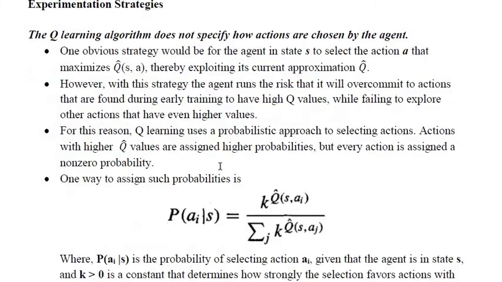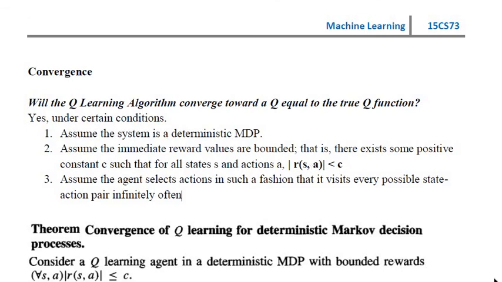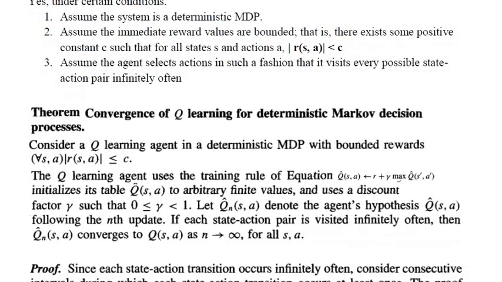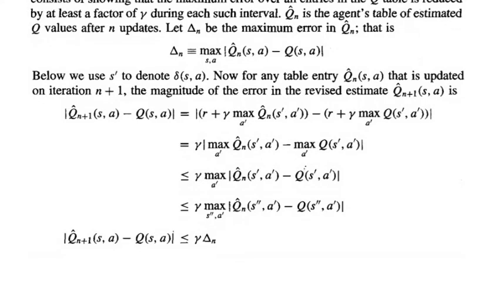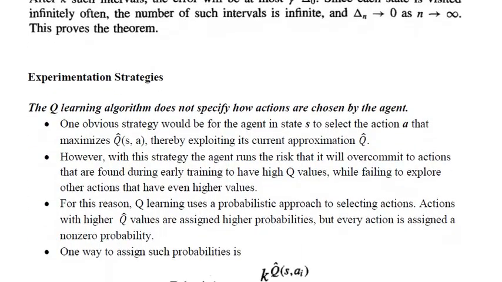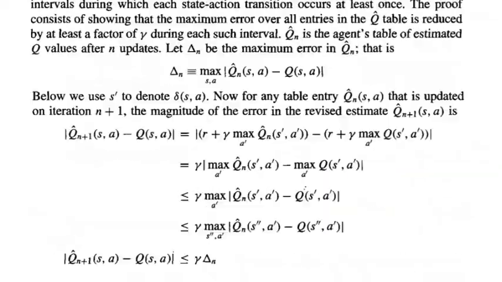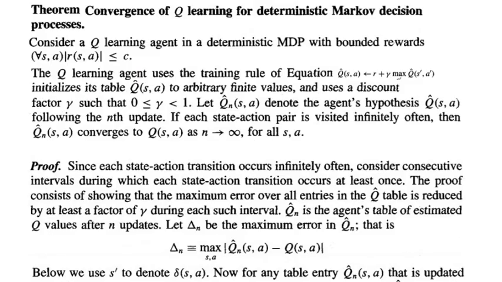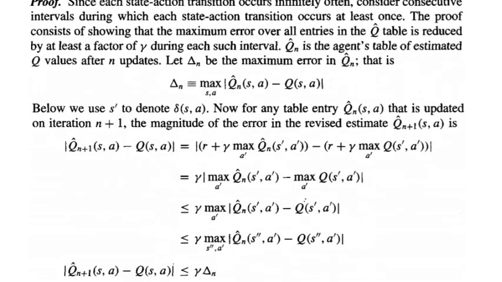There is a theorem of convergence, which is called the Markov decision process for Q learning. The theorem as well as the proof is available. I don't want to explain this proof, so you can go through the notes. It's just a theory concept. If you read it, you can easily get it, as almost all things in this proof we have discussed.